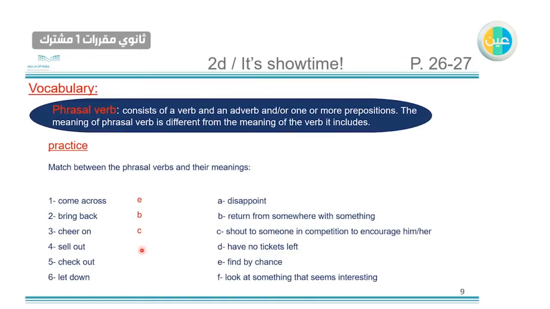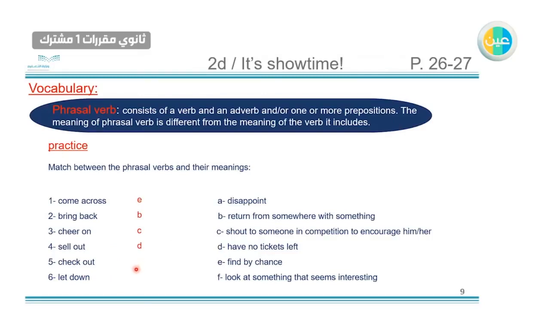Sell out. Mostly we use it with the past tense. You can see it in stores or malls. So it means have no. Here, because it's talking about the tickets, it's have no tickets left. But sometimes you will find it in other places, like in stores. It means no more of this item.